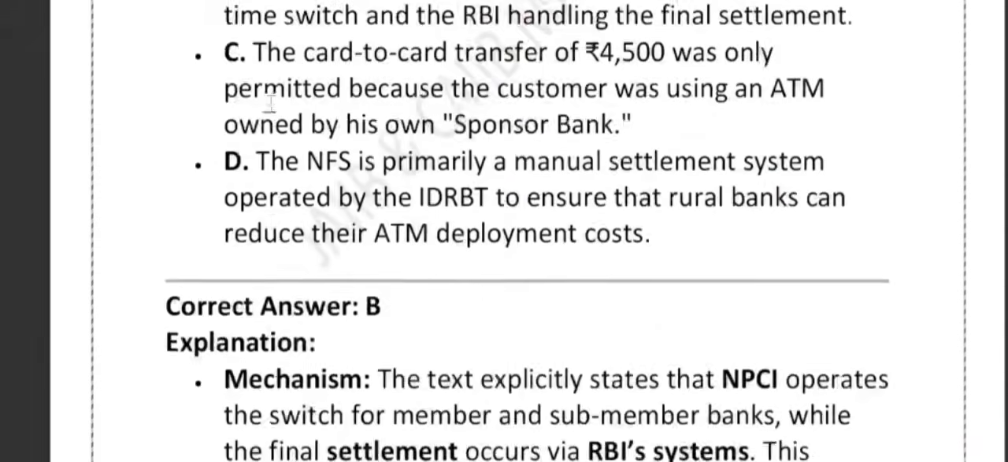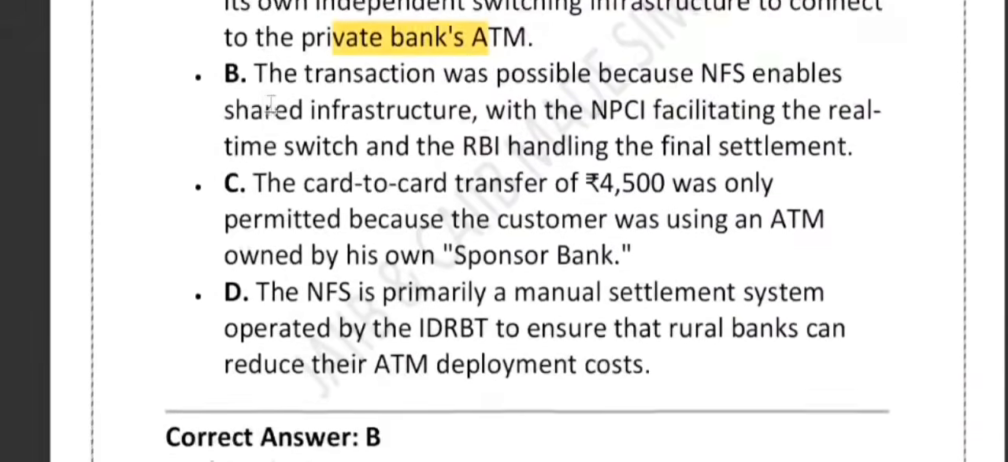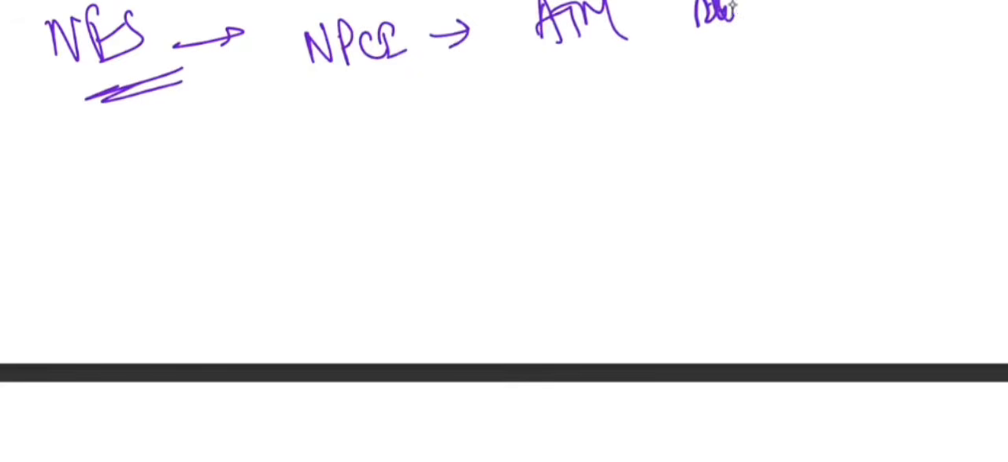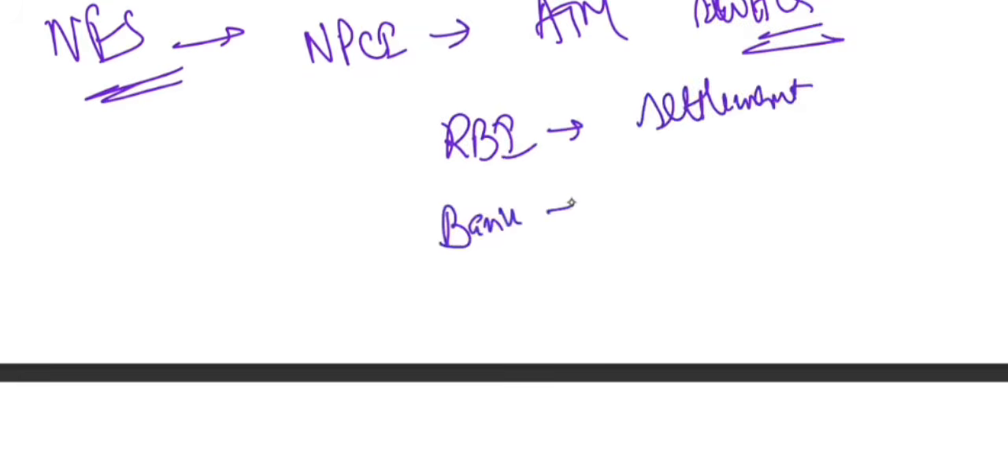He has transferred 4,500 rupees and changed his ATM PIN. The transaction was switched by NPCI and finally settled through the RBI system. So basically, the core concept that you must remember is how NFS works. In the case of NFS, NPCI runs the ATM switch, and RBI handles the settlement, right? And banks share the infrastructure.